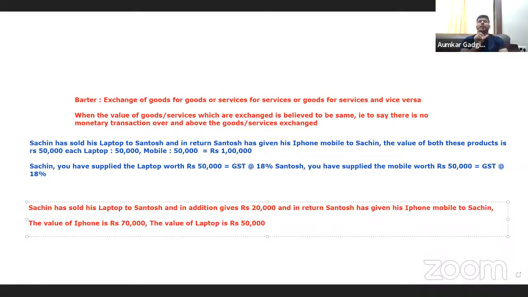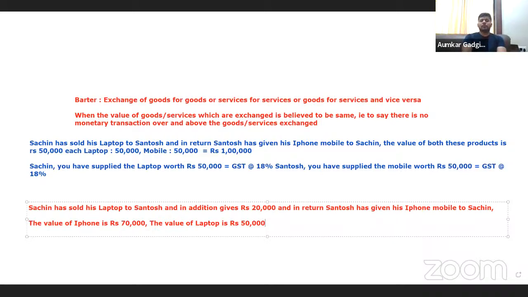Now see, what is the difference between barter and exchange? Exchange also means exchange of goods for goods, goods for services, services for goods, and services for services, everything. But the only difference is that the perceived value is not exactly the same.